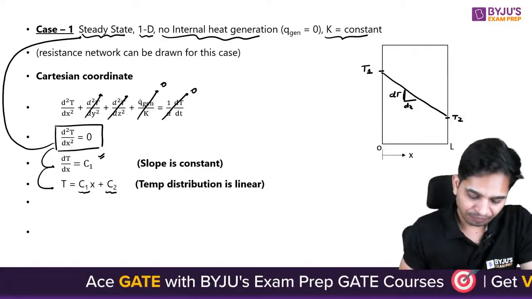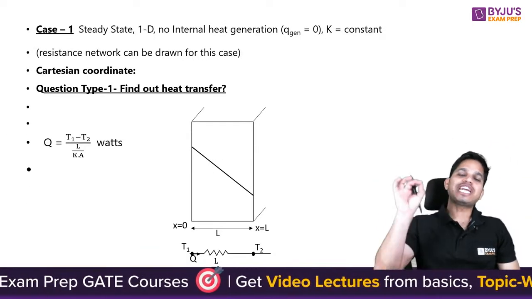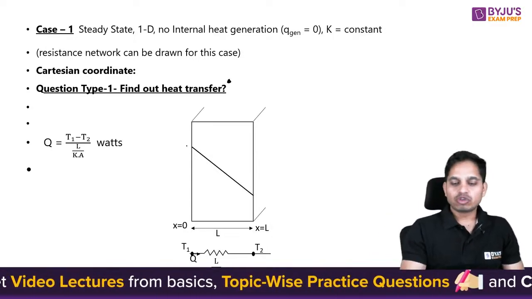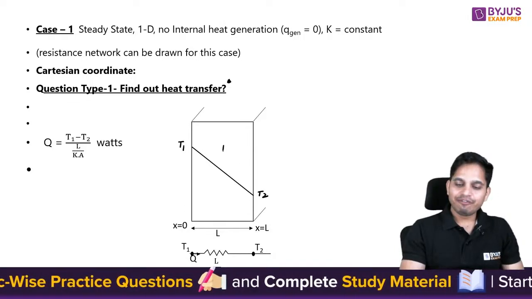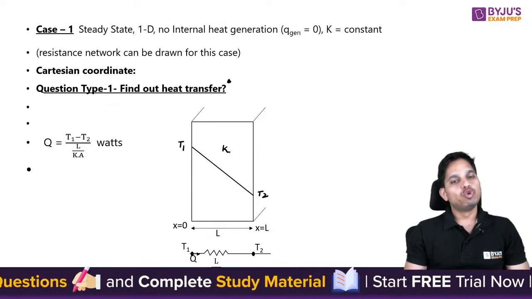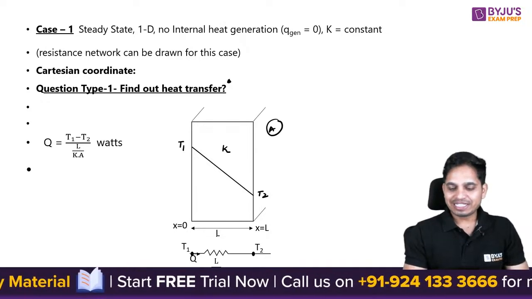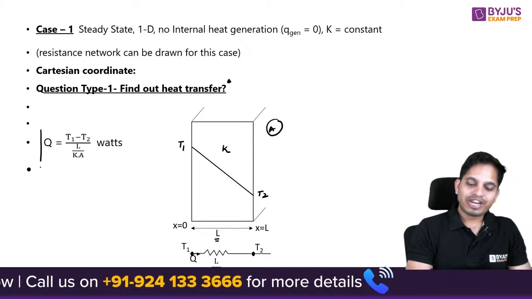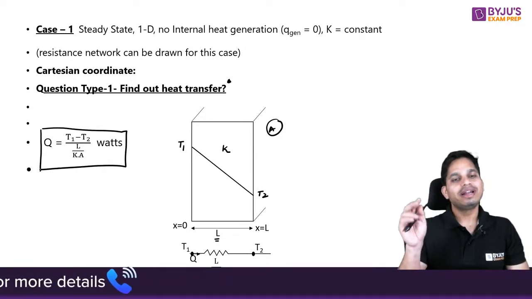Now I need to find out C1 and C2, and therefore, two unknowns, two boundary conditions I require every time. Okay, now what kind of questions can you expect? The first type of question in this case is to find out heat transfer. So they will give you T1, T2, K, and the area as well, and this is the thickness. So you will be able to determine the heat transfer by this equation in this particular case.